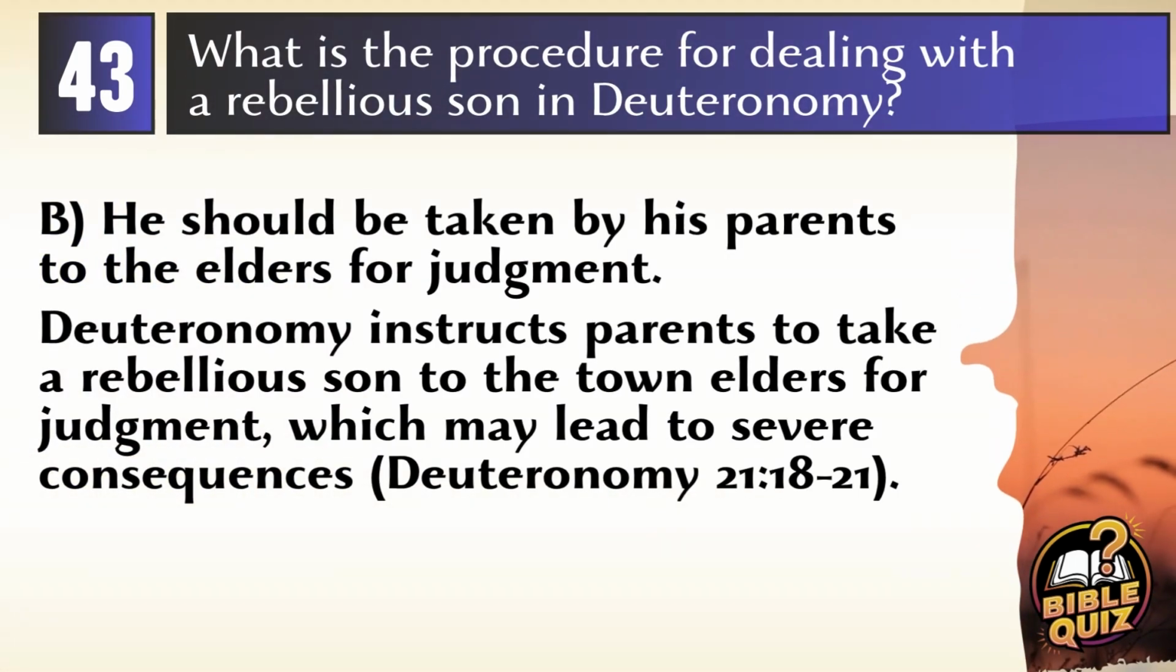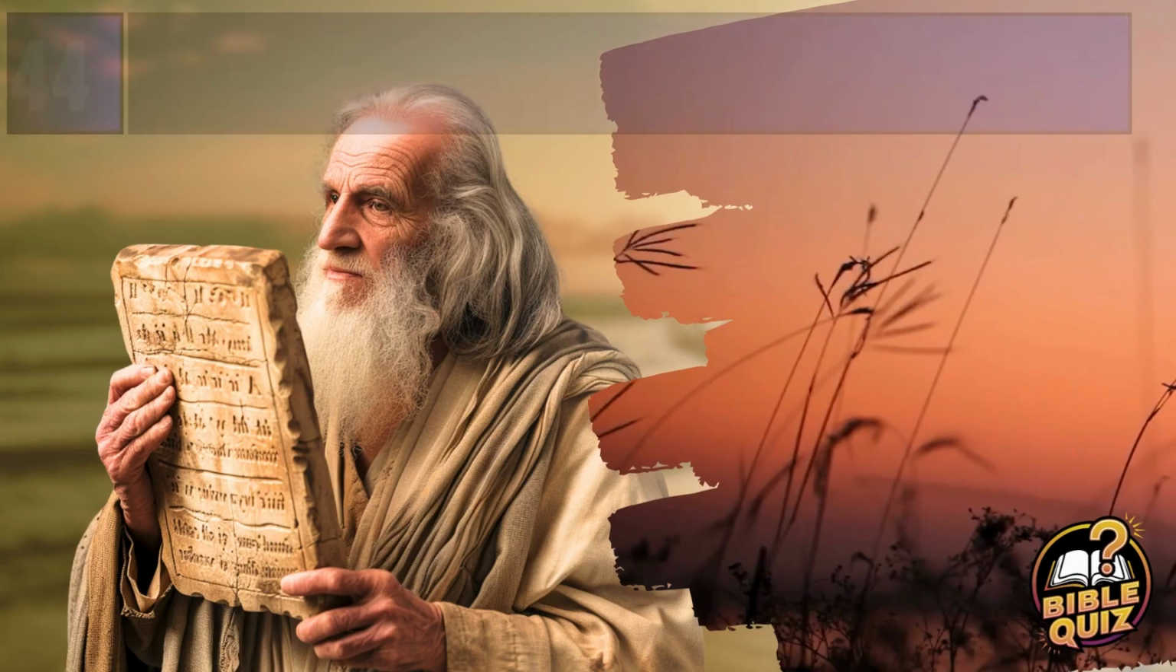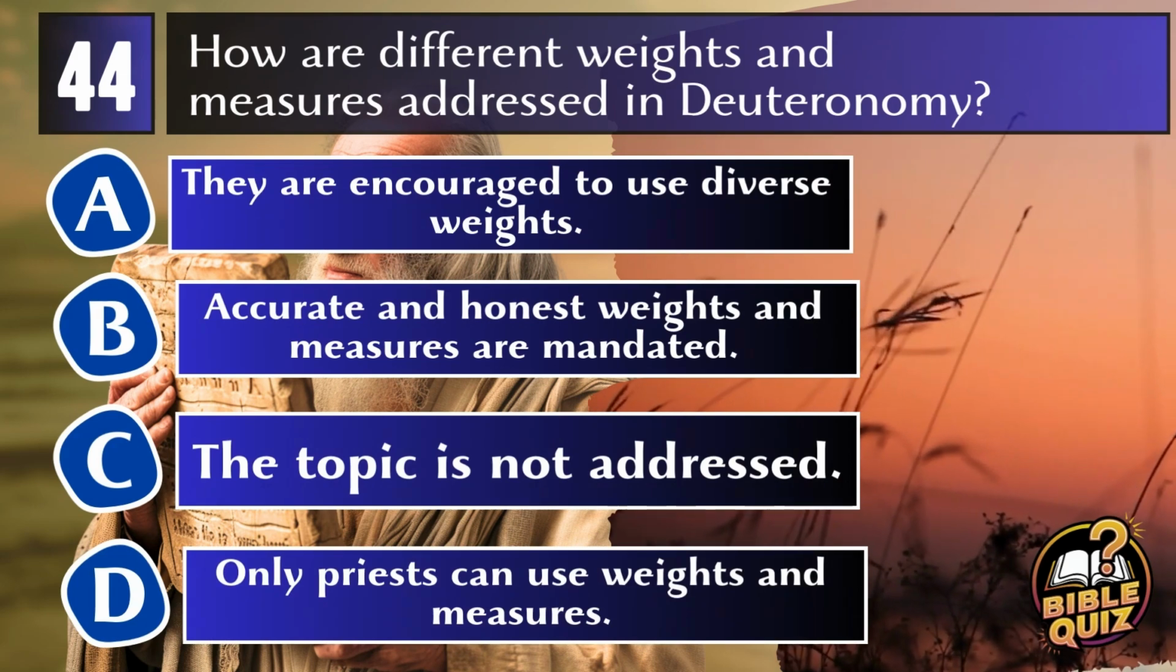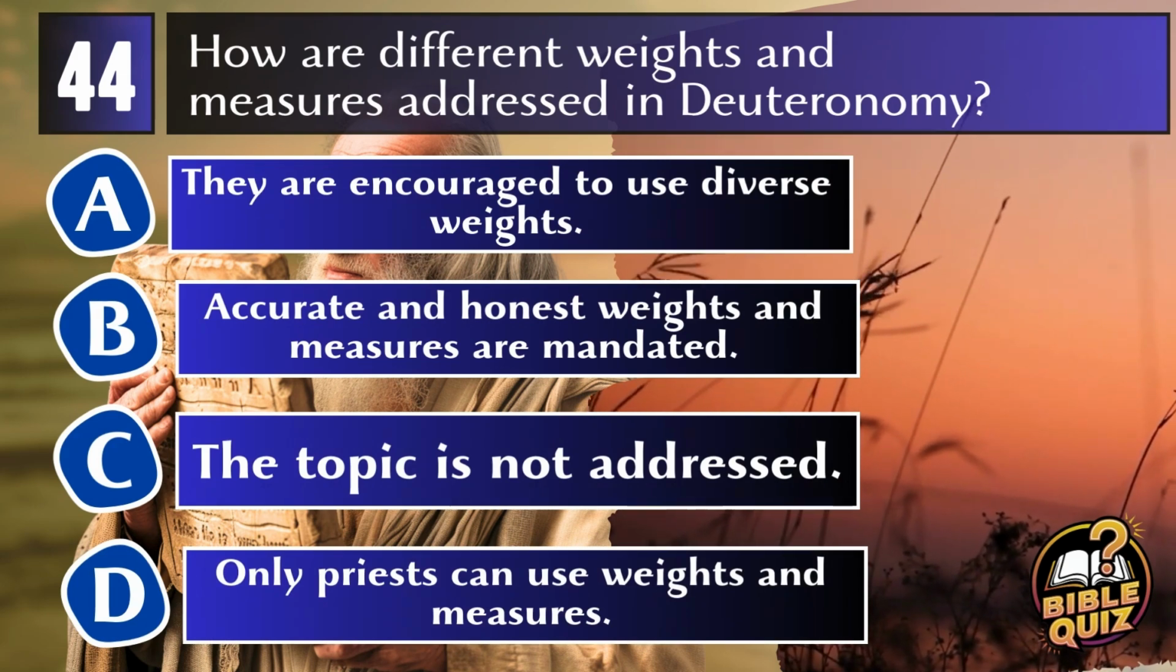Answer B. He should be taken by his parents to the elders for judgment. Deuteronomy states that if a son is stubborn and rebellious, his parents should take him to the elders at the gate of the town to be judged, potentially leading to severe consequences if found guilty. Deuteronomy 21:18-21. Question 44. How are different weights and measures addressed in Deuteronomy?